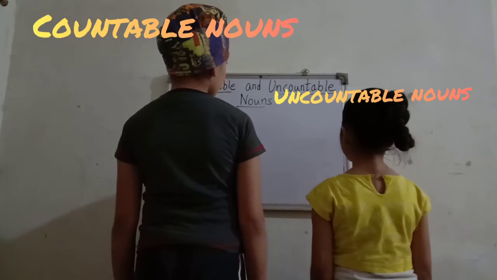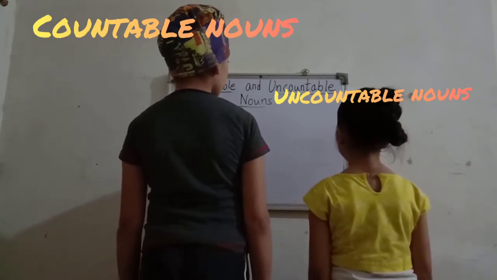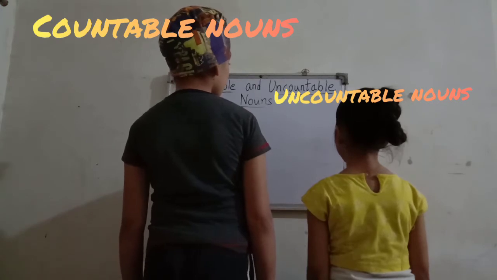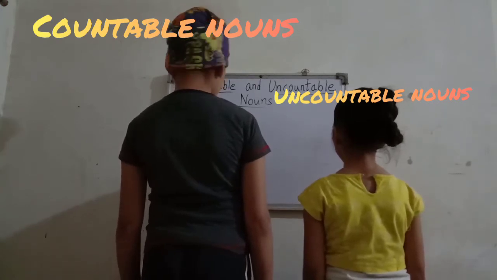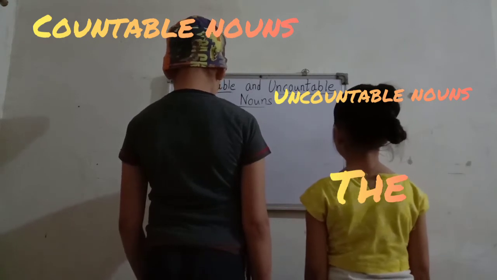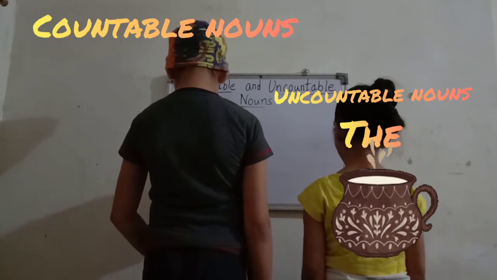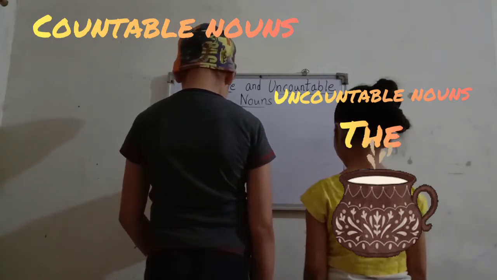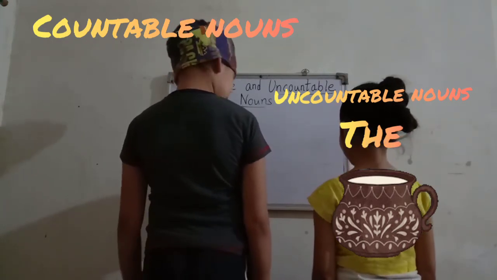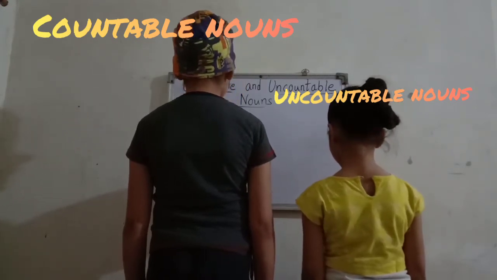And whereas when we move to uncountable nouns, then only the article the we will use. Only the article the we will use, like the milk. The milk is hot. Okay, so now if we move to the third difference,